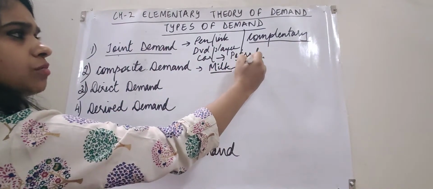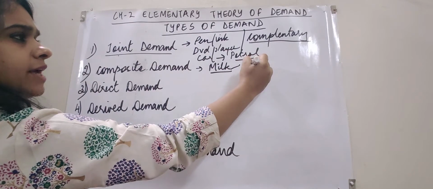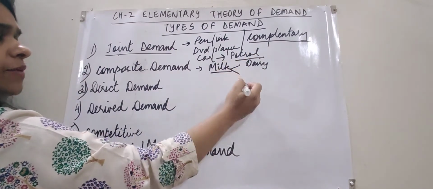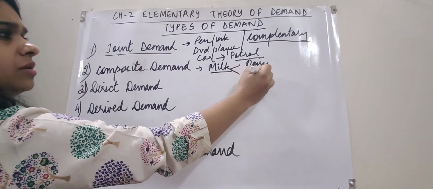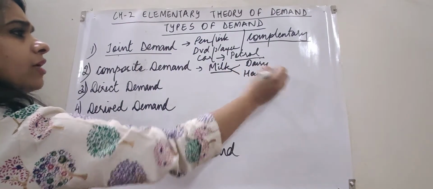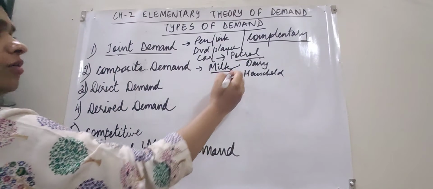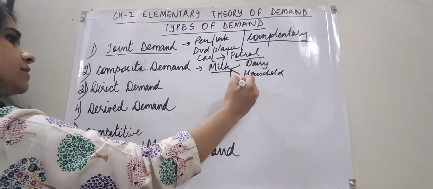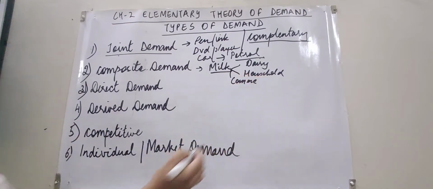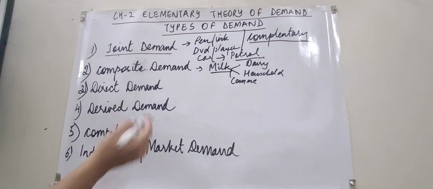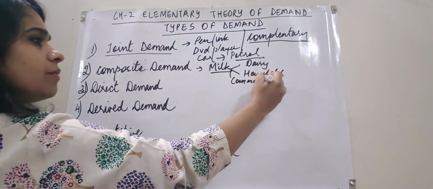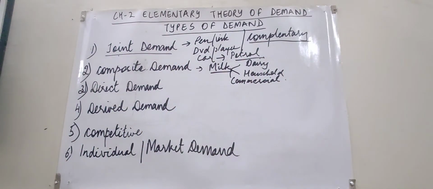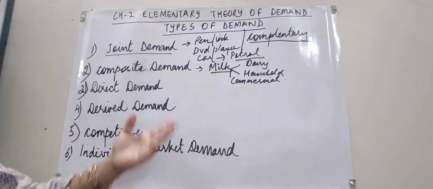It can be used by the dairy business, it can be used for household consumption, and it can also be used for commercial purposes, like people who have sweet shops use milk. So milk has various uses. It is also used in preparing cheese.